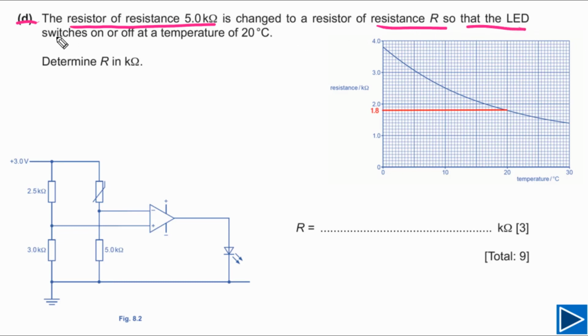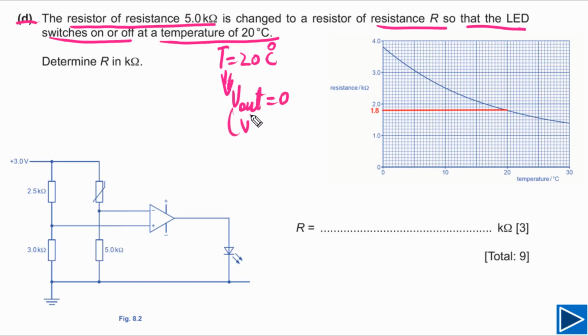For part D, the resistor of resistance 5 kilo ohms is changed to a resistor of resistance capital R so that the LED switches on or off at a temperature of 20 degrees Celsius. At a temperature of 20 degrees Celsius, the LED switches on or off. It simply means that V out at this temperature is equal to 0. Or simply we can say V negative, or V minus, is equal to V positive.